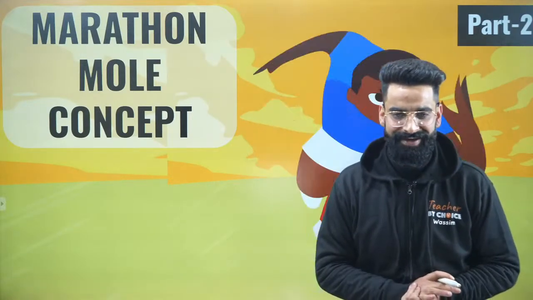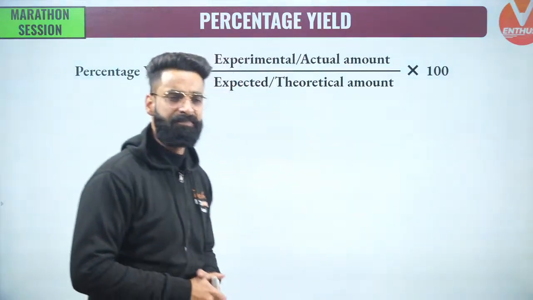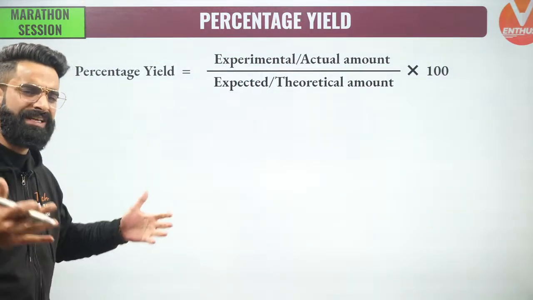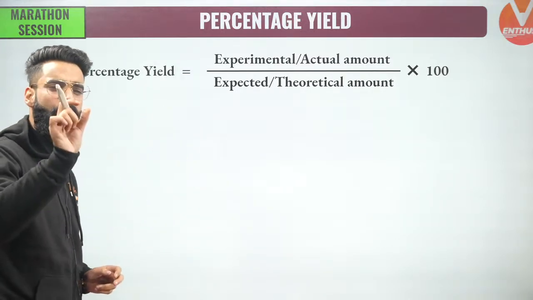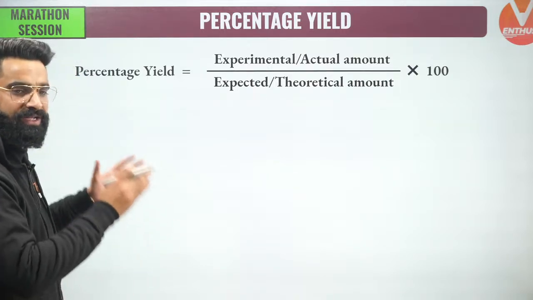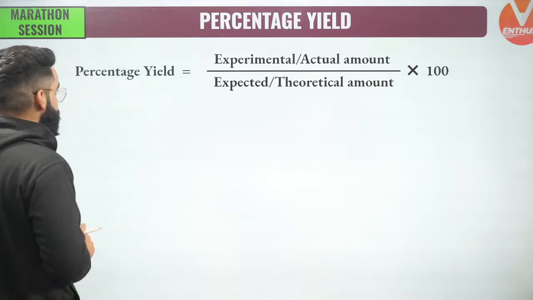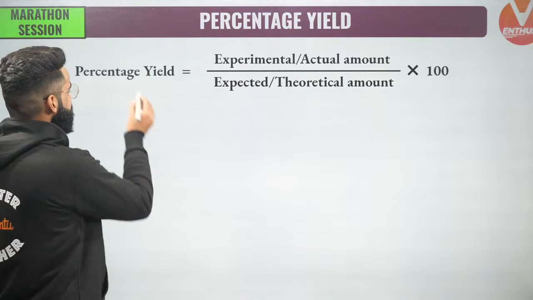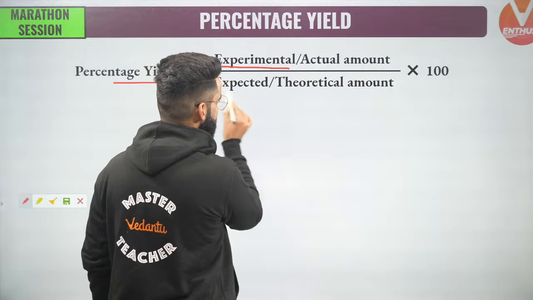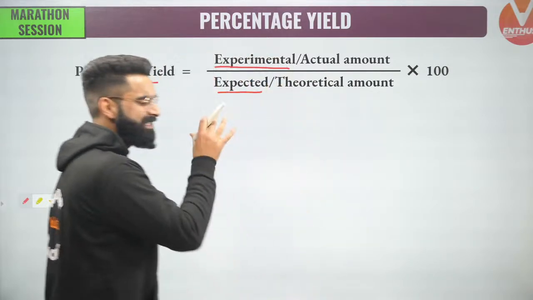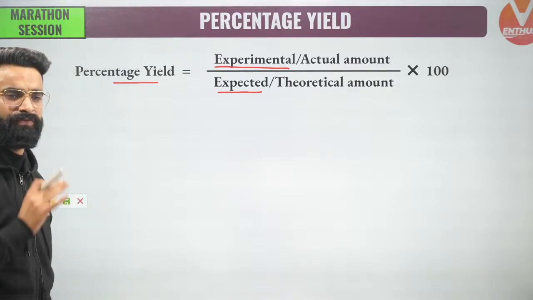Okay, so let's get started with something called percentage yield of the reaction. What is this percentage yield of the reaction all about? I'm just giving you a small theoretical part of it, then I'll be showing you its application in the form of problems. Understand properly what I'll say. Percentage yield, how do we define it? It's defined as the experimental amount divided by expected amount multiplied by 100. This is the simplest formula by means of which we can calculate the percentage yield of any reaction.